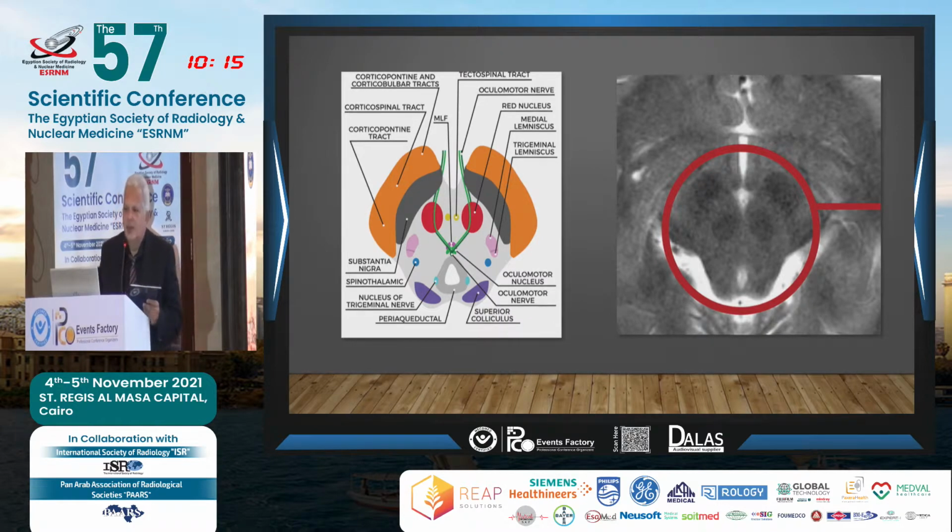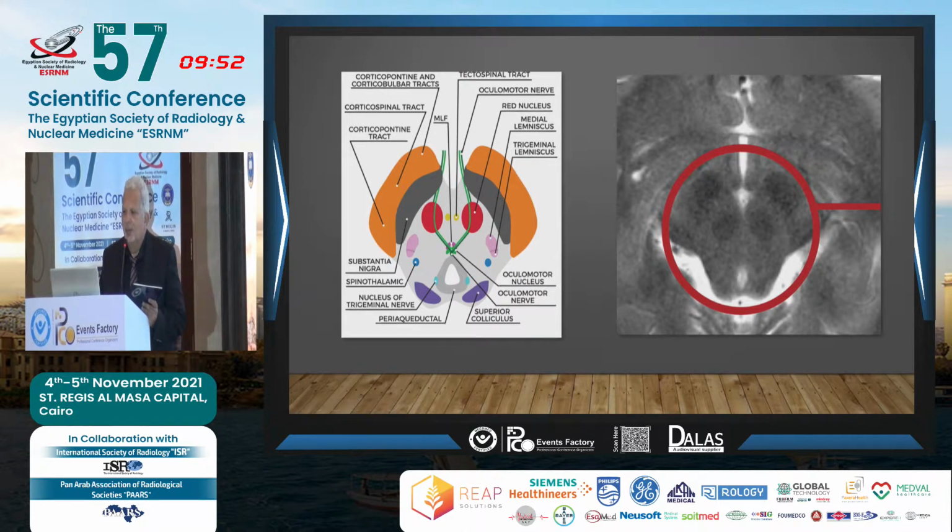As you see here, this is the small structure called the midbrain, which is the superior part of the brainstem. On the right side, you can see the picture in the MRI that you always see. Can you believe that this small part has all these structures in it? We have the trigeminal lemniscus, which is here. We have the red nucleus here, and the substantia nigra, which is here.